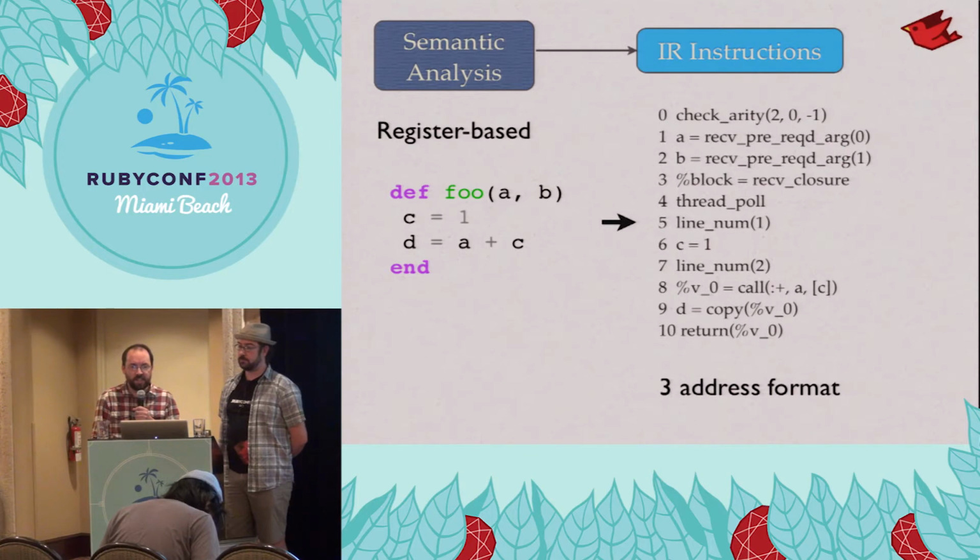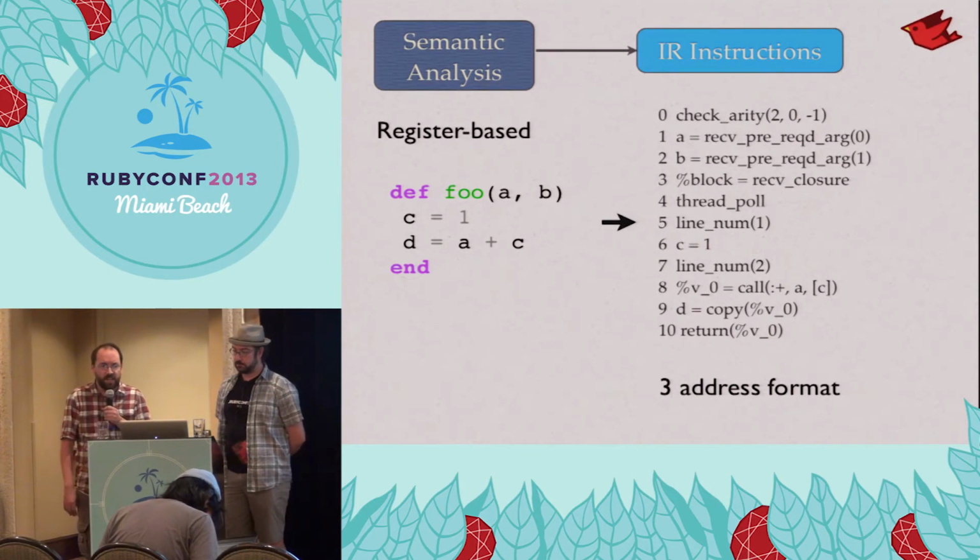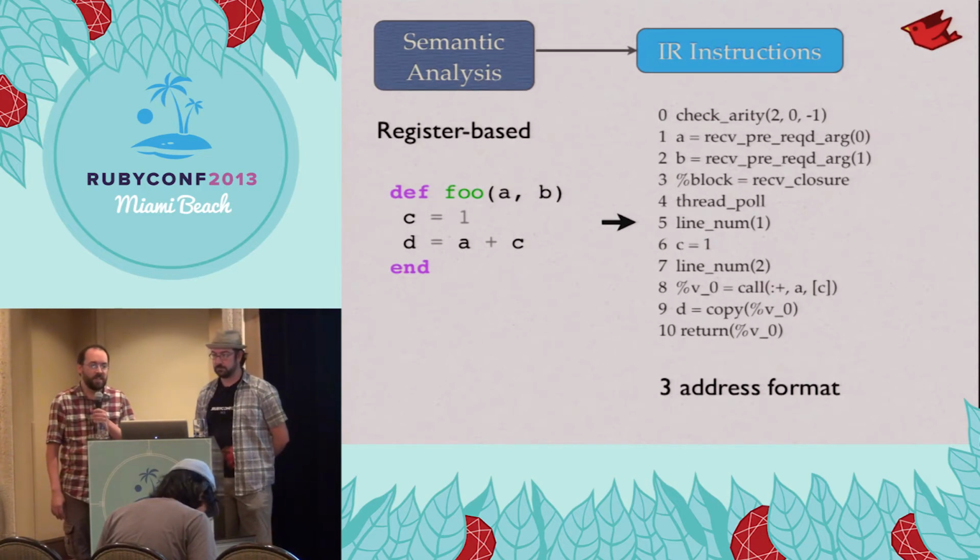Down at line 6, you can see C equals 1 looks like the left side. And lines 8 and 9 represent D equals A plus C. This one doesn't quite read as nice, but it's still pretty simple.